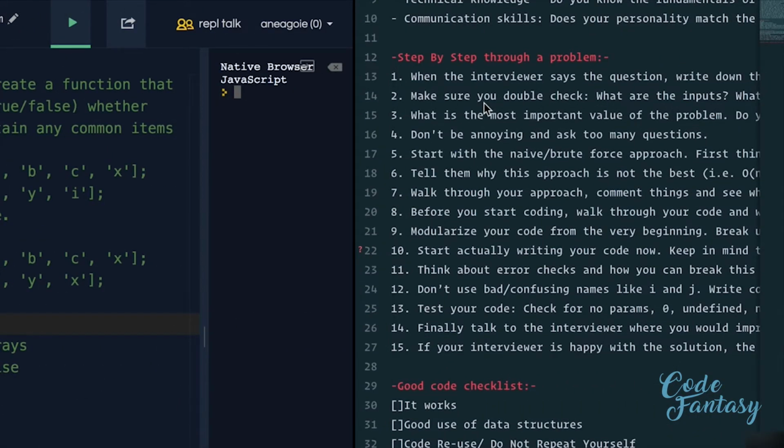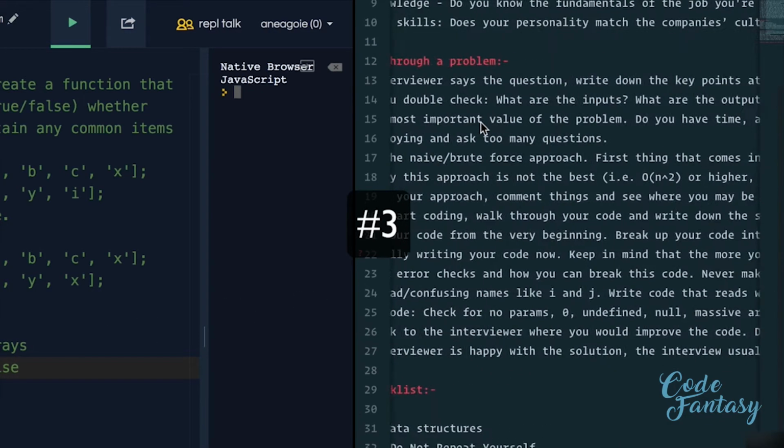And number 2 is really important here because we don't ever want to jump straight into coding. Even if you think you know the answer or you've seen this problem before, you know exactly what to do, don't jump straight into coding. First, explain your approach, like I'm doing here, talking it out. Because if there are any problems with your approach or with your understanding of the question, your interviewer is going to often point them out to you here before jumping straight in and looking at your code and saying that, no, this is wrong. This way, both you and the interviewer know exactly what the steps are that you need to follow.